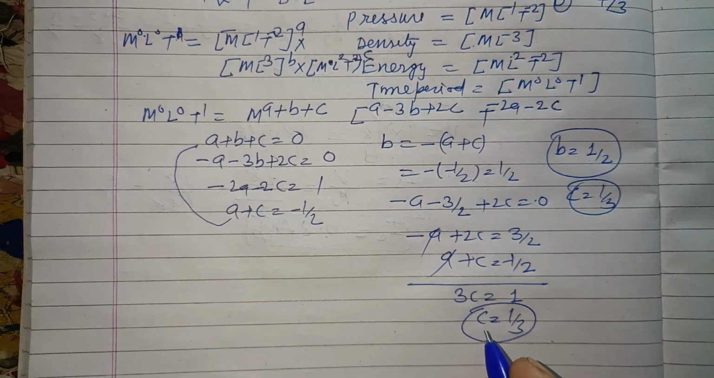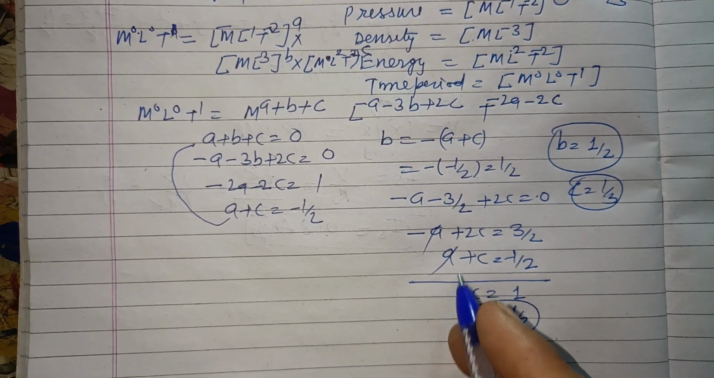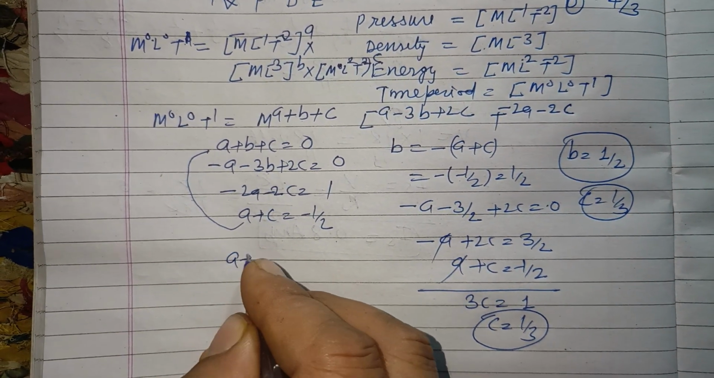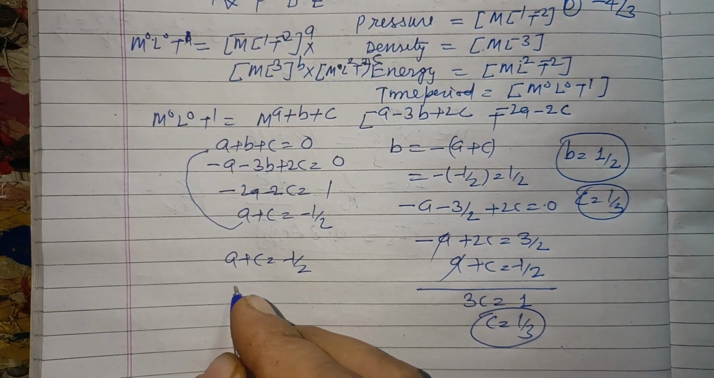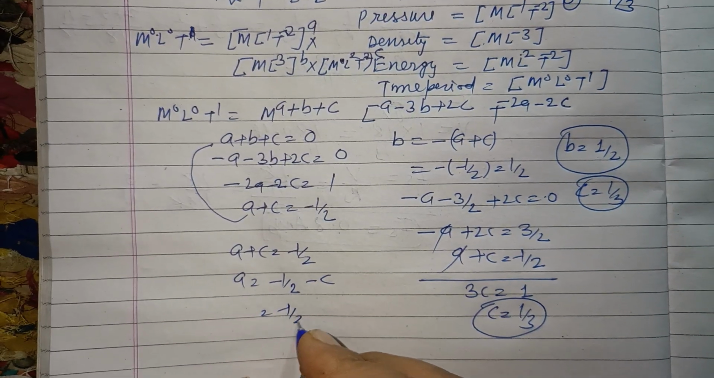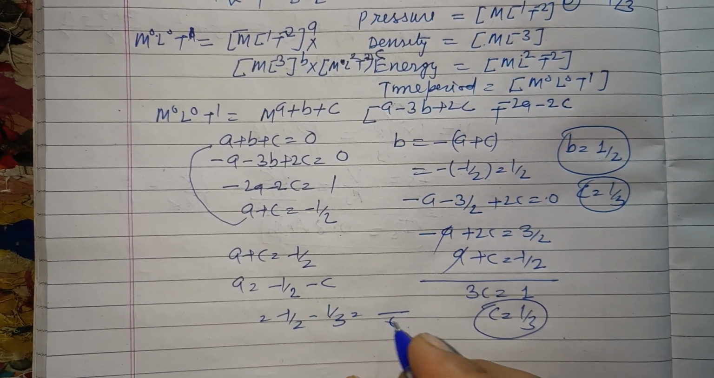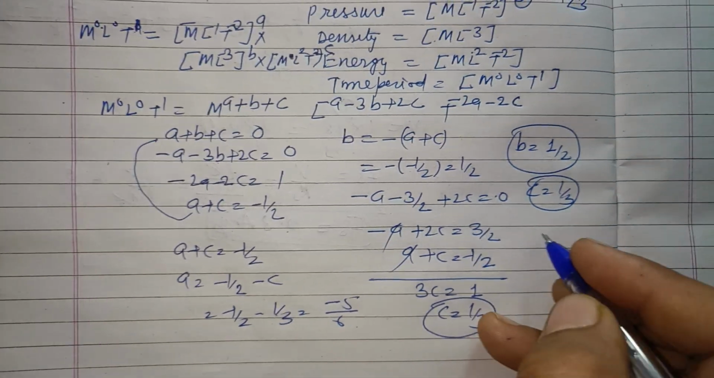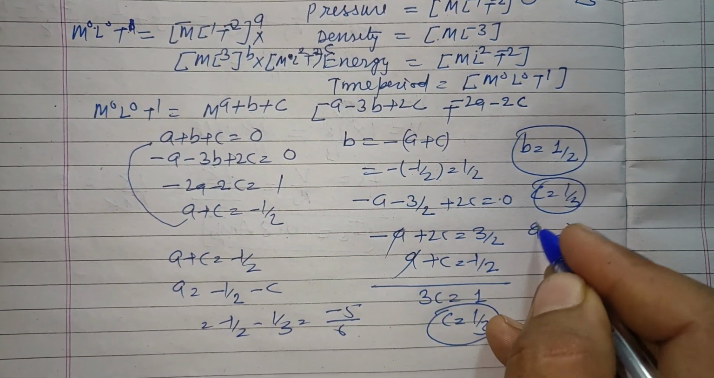Now putting this value in a plus c equal to minus 1 by 2, a equal to minus 1 by 2 minus c, that is minus 1 by 2 minus 1 by 3, that is minus 5 by 6. So a equal to minus 5 by 6.